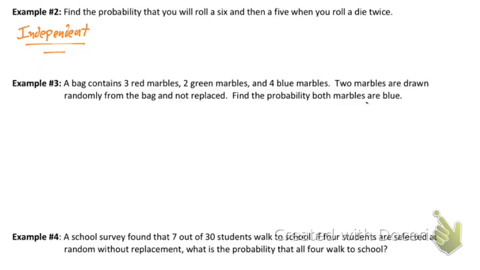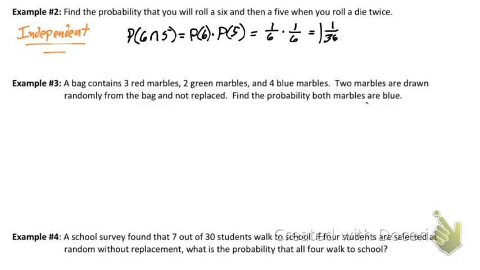So to calculate an independent event, it's just the probability of maybe a 6 happening and a 5 happening would equal the probability of 6 times the probability of rolling a 5. Probability of rolling a 6 is a 1 out of 6 chance, times the probability of rolling a 5, a 1 out of 6 chance, which would equal a 1 out of 36 chance that I roll a 6 and then a 5.